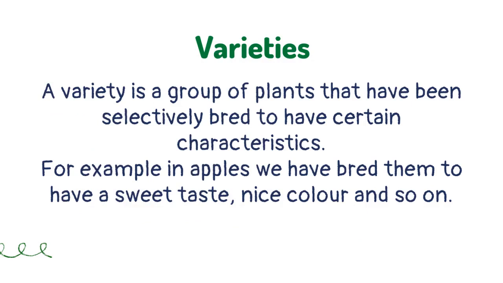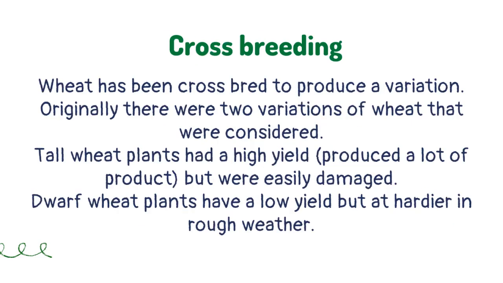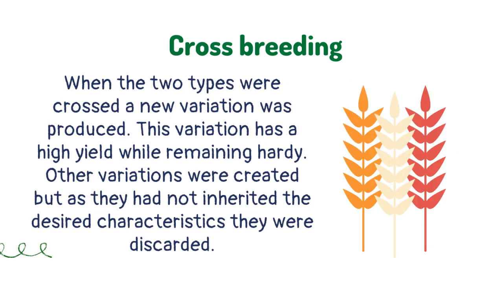A variety is a group of plants that have been selectively bred to have certain characteristics. For example, in apples we have bred them to have a sweet taste, nice color and so on. Wheat has been crossbred to produce a variation. Originally there were two variations of wheat that were considered. Tall wheat plants had a high yield but were easily damaged. Dwarf wheat plants have a low yield but are hardier in rough weather. When the two types were crossed, a new variation was produced. This variation has a high yield while remaining hardy. Other variations were created, but as they had not inherited the desired characteristics, they were discarded.